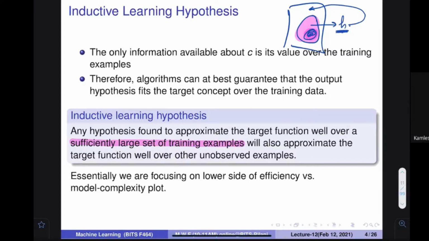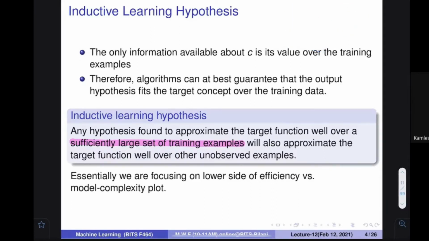So what is the basis of this? We discussed in the last class what happens if we plot model complexity, meaning how complex our model is, on the x-axis. On the y-axis, we plot the error when I train this particular model.